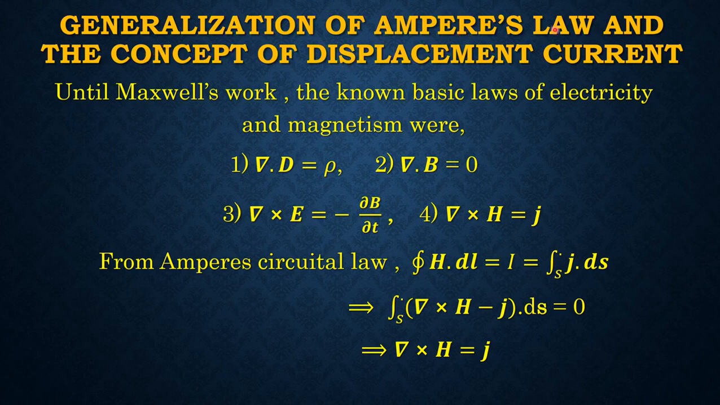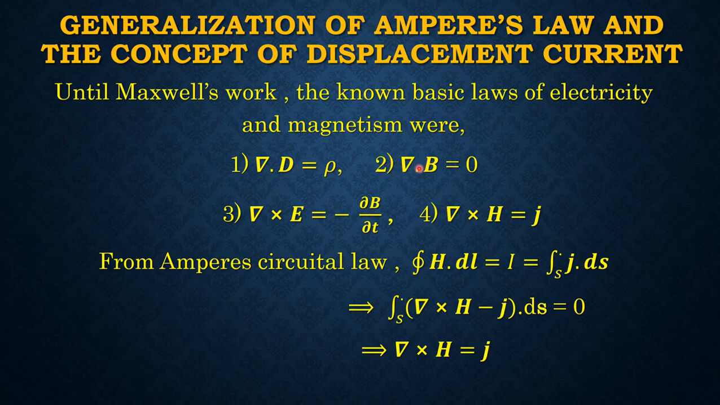Generalization of Ampere's law and the concept of displacement current. Until Maxwell's work, the known basic laws of electricity and magnetism were: number 1, divergence D is equal to rho. Here, capital D is the electric displacement vector and rho is the volume charge density. This equation is Gauss's law in electrostatics.